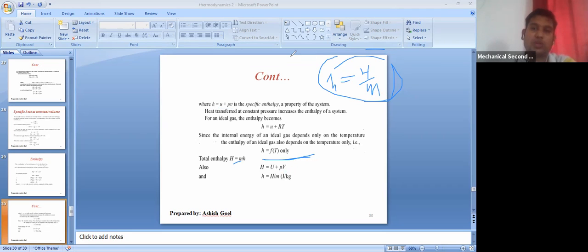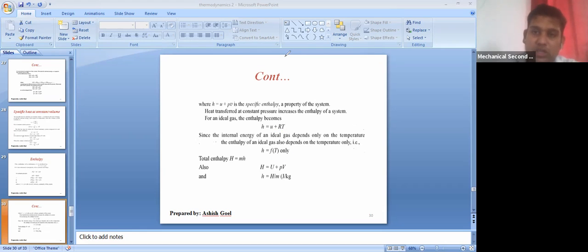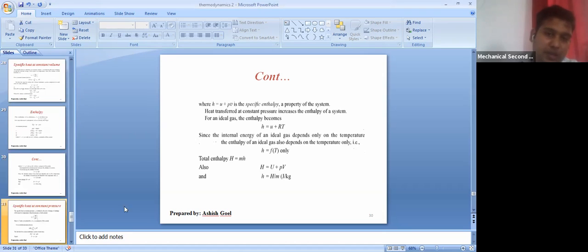Okay, this is also one of the terms. You have to remember this equation very well. H is equal to U plus PV. We can write H is equal to U plus RT. H is a function of temperature only. These terms are very important, and many times questions have been asked from this particular topic.